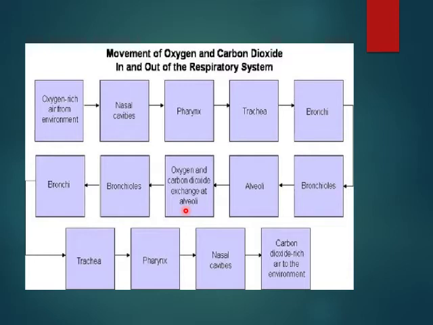How does diffusion take place? On one side there is more concentration of one gas, and on the other side there is less concentration of that gas. So from high concentration to low concentration there is exchange of gases. It may be O2 or CO2. For example, the CO2 in the blood is more and the oxygen outside in the alveoli is more. So O2 is taken in and CO2 is released out. In this way there is exchange of gases.